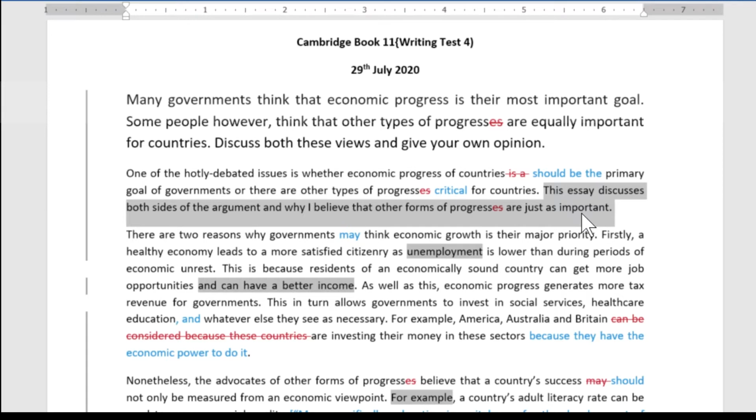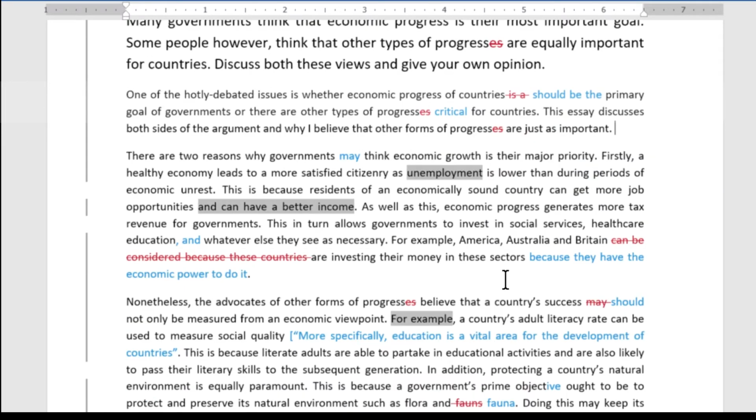It makes it clear to the reader what the essay is about. A lot of people just want to put their opinion in there. Well, that's not okay. Now I just think the essay is going to be about your opinion. So this is an excellent sentence here. It tells the reader exactly what to expect from the essay. I added the word "may" in here just because not necessarily all governments think this, just to add a bit of flexibility. It's fine without it. It's not something that is significantly influencing the score.